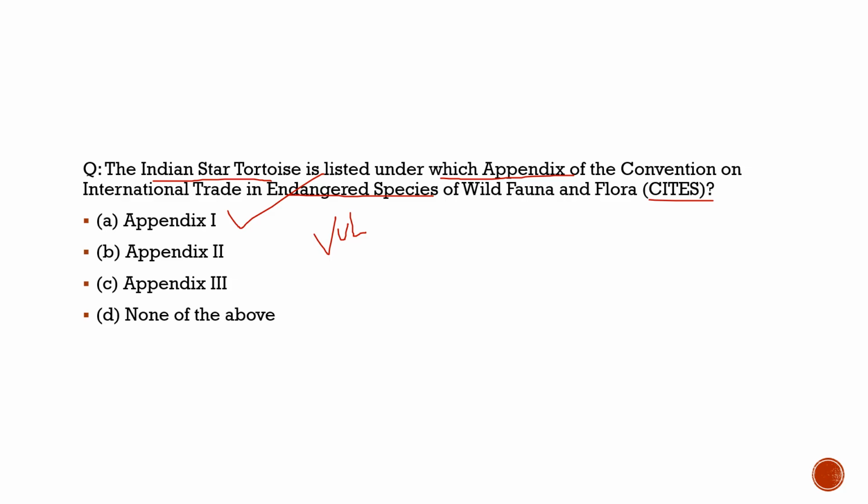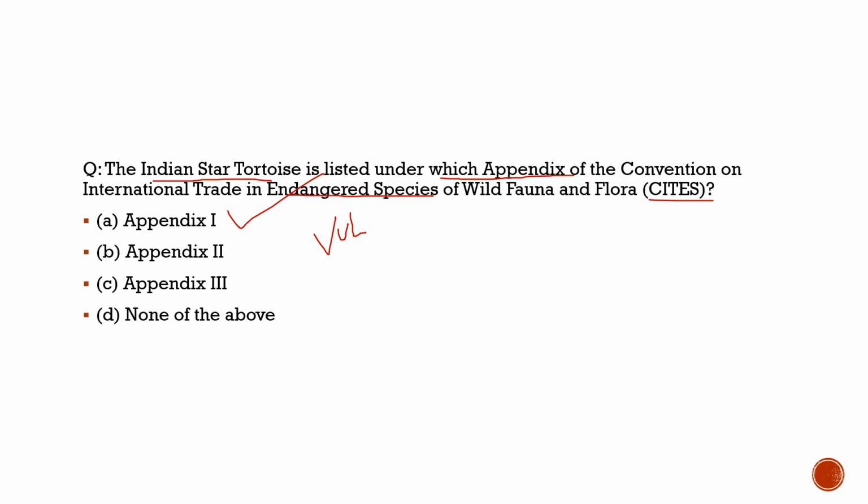Also, with respect to the Wildlife Protection Act, it comes under Schedule 1. It is mostly found in the Indian subcontinent, in southern India, also in northwest India, and in some parts of Pakistan and Sri Lanka. The biggest threat comes from poaching and trafficking. So this is in a nutshell about the Indian star tortoise, why it was in news, and its status with respect to the IUCN list, the CITES list, and India's wildlife protection list.